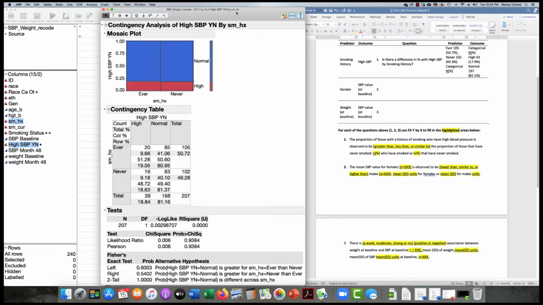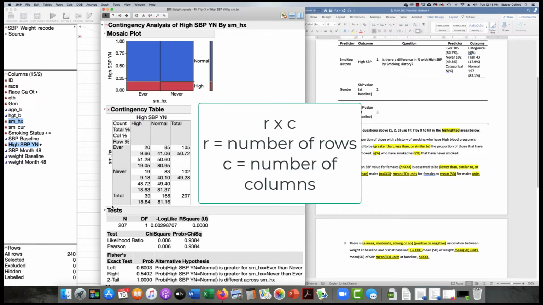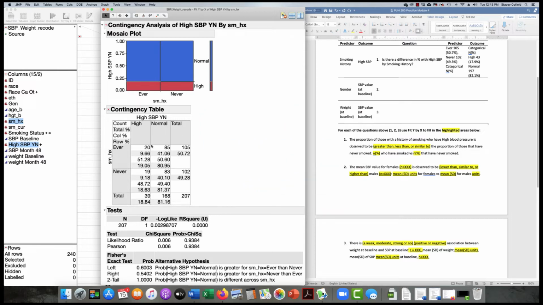And we get our standard fit Y by X for a contingency analysis, contingency table, 2 by 2 table, because I have 2 options here and 2 options here. That's where the 2 by 2 comes from. And if you have an R by C, that means you have more rows than 2 and more columns than 2. So you could have 2 or 3. If I did smoking status with my 3, I would have a 3 by 2 table. So the rows are first and then the columns. We're 2 by 2 here.